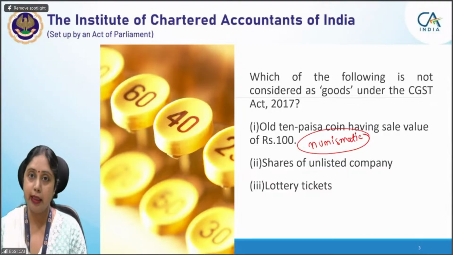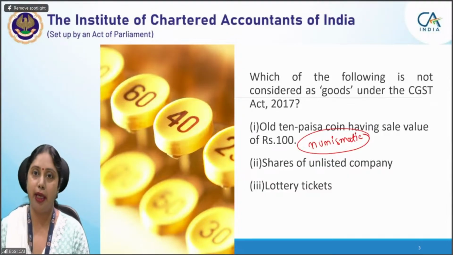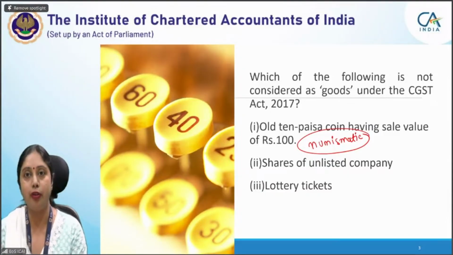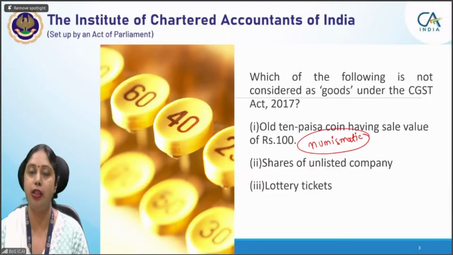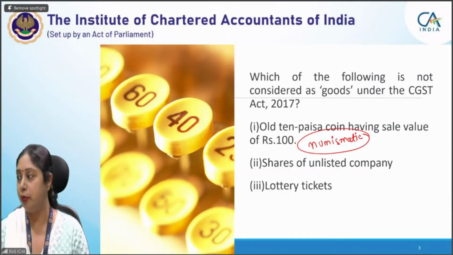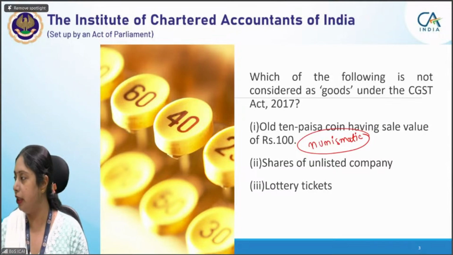If we supply these 10 rupee coins to someone, that will be a supply under GST. Whether GST will be payable on the same or not depends on many other factors. But today we will focus only on whether a particular transaction will be a supply or not. Whether GST will be leviable depends on many other factors. Okay, so the first option is not correct.